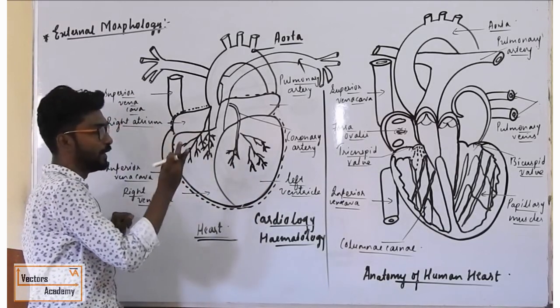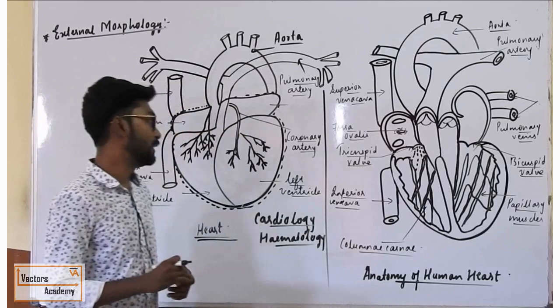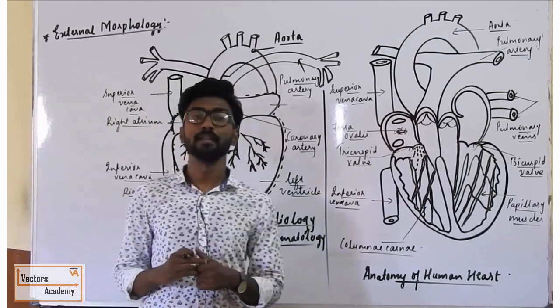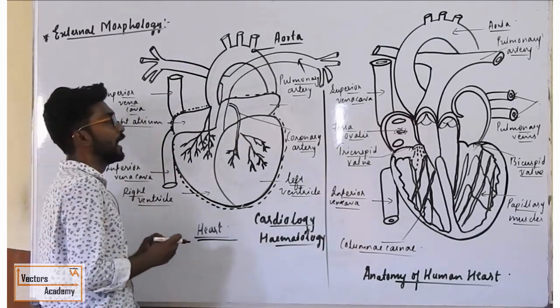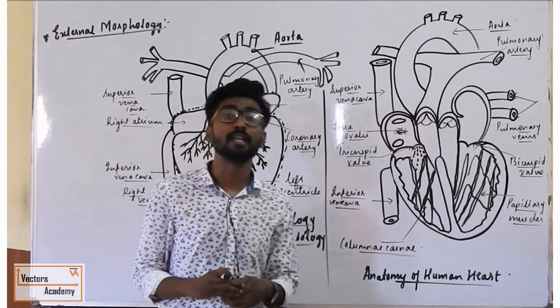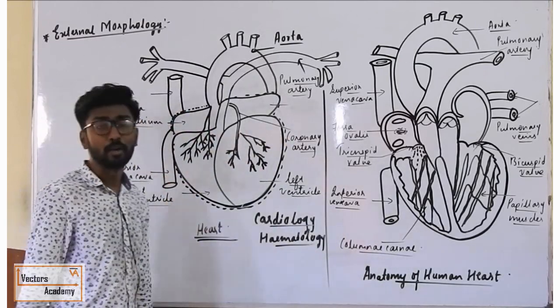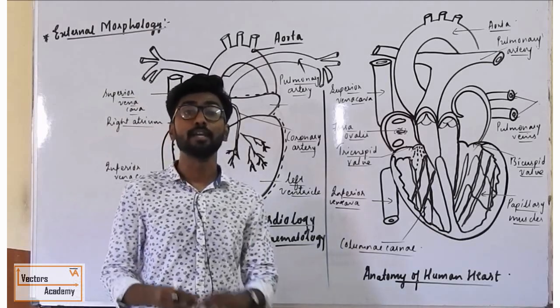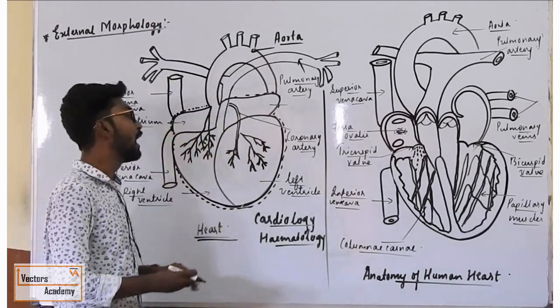Right? Outer, middle and inner. Outer is generally called epicardium, middle myocardium, and innermost is generally called endocardium. Epicardium, being the outermost layer, is generally made up of flat epithelial cells called mesothelium. The middle one, called myocardium, is generally made up of cardiac muscle, which plays an important role in contraction and relaxation of the human heart.